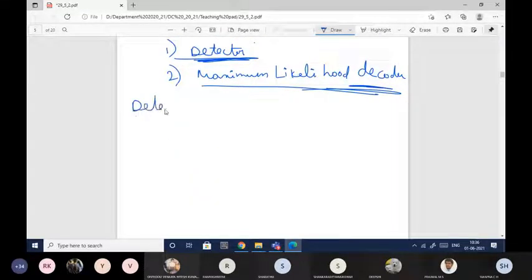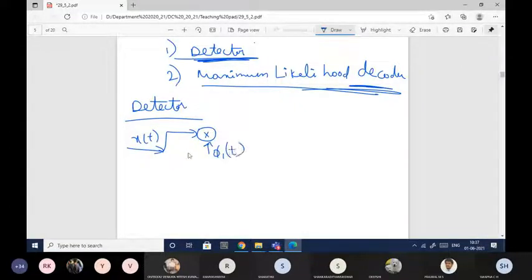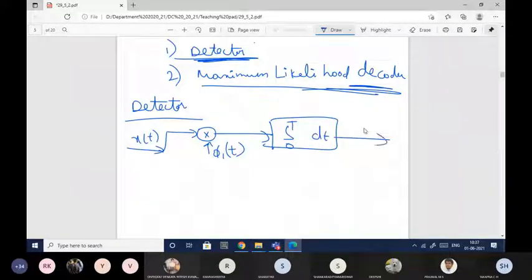This diagram is not new for you. You have already seen it. So si of t is transmitted through the channel so that I get x of t. This x of t should be given to the multiplier, where one input to the multiplier will be x of t and the other input is phi1 of t. It should be given to the integrator so that it will give x1. So this is nothing but the correlator.